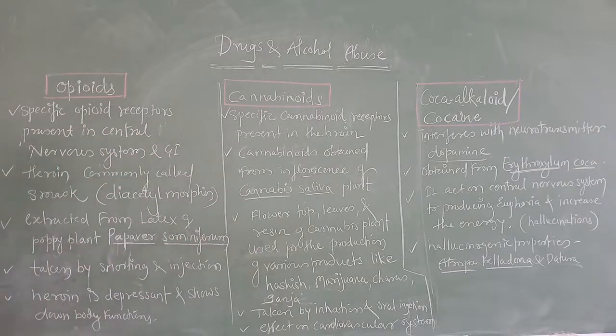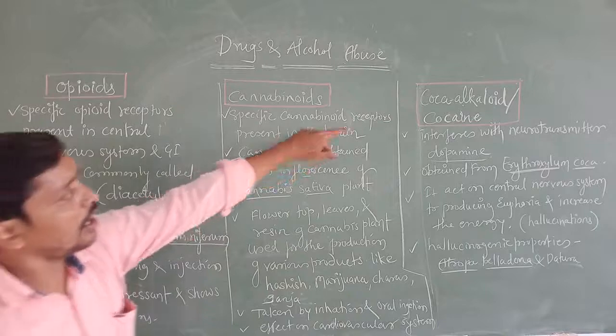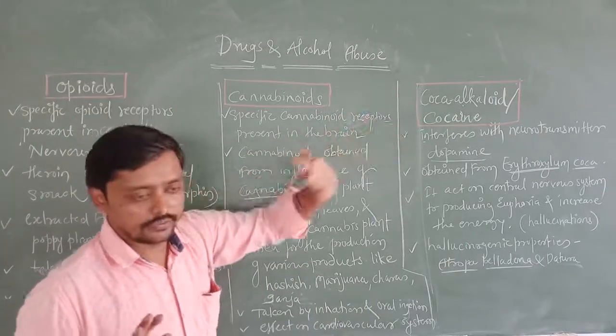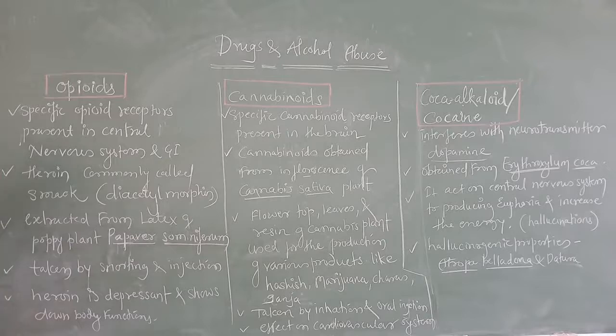Now we are going to study in detail about opioids, cannabinoids, and coca alkaloid or cocaine. What else are we going to study about these drugs? First, how these drugs affect our body, in the sense through which receptors, and where these receptors are present.